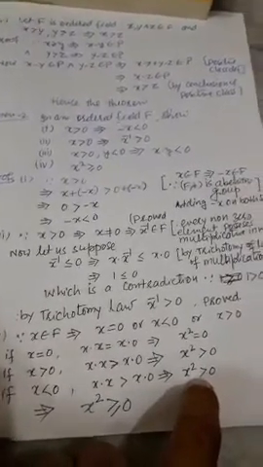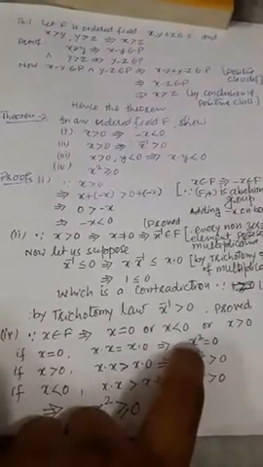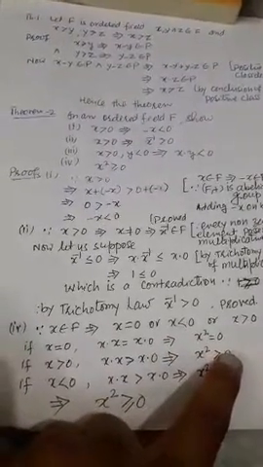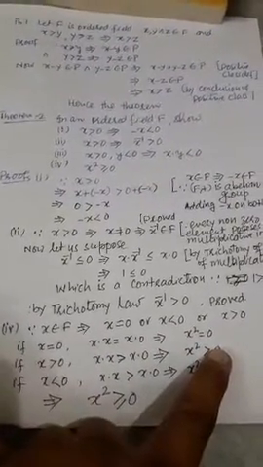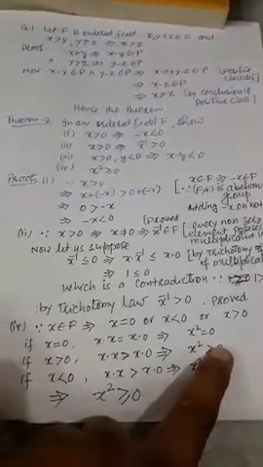Now, second, x greater than 0 implies that x is not equal to 0.